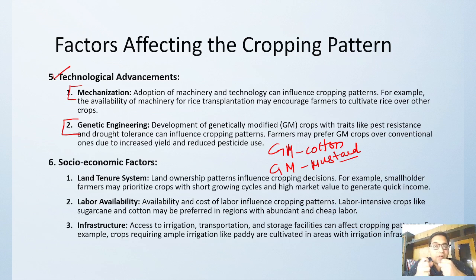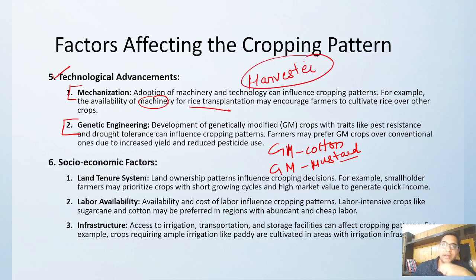Like if a farmer is highly technologically advanced, he can utilize that. That means if you have good machinery for rice transplantation, and if you have a harvester for wheat, then you will be cultivating only rice and wheat because you have all the types of mechanization for that. You have all the good machinery to utilize in that field, and the other crops will get neglected.